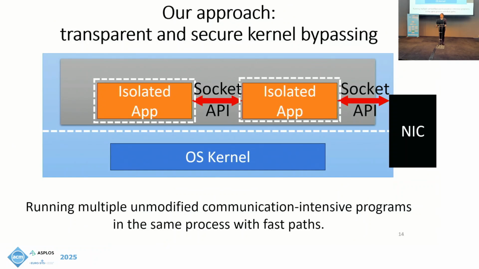Also, for both kinds of communication, we use the POSIX socket API so that the acceleration is transparent for programs, as most of the applications nowadays use the socket API as a unified interface for both local and remote communication. Thus, developers and the users don't need to change their applications to apply communication optimizations. Finally, we apply isolation techniques to prevent the propagation of faults and vulnerabilities between applications.